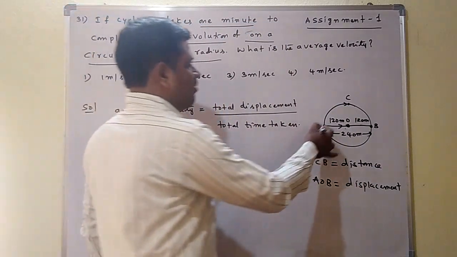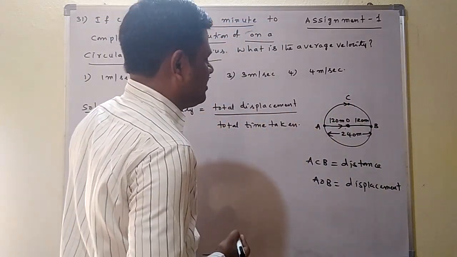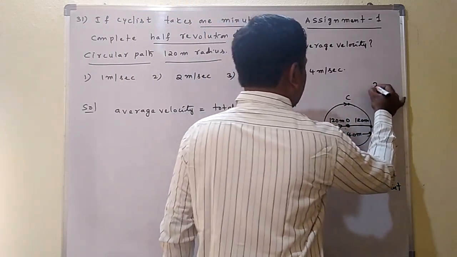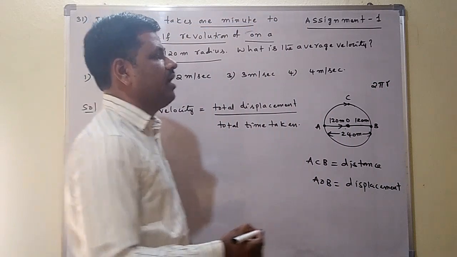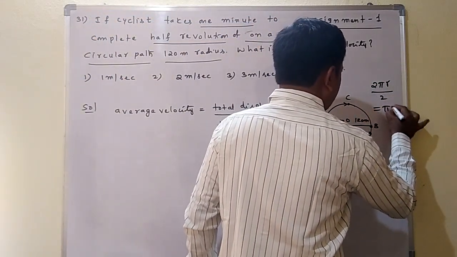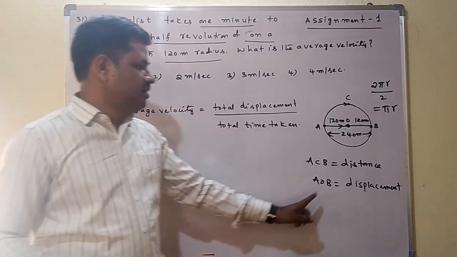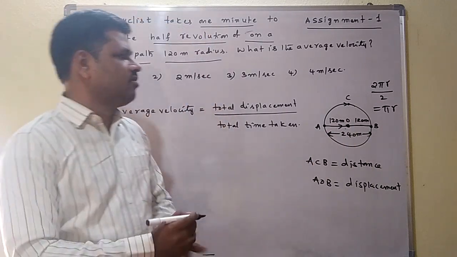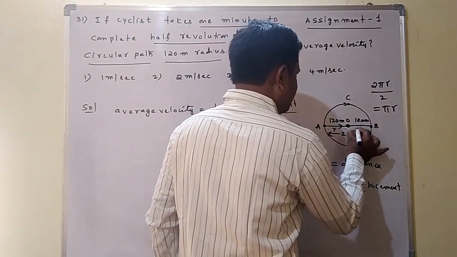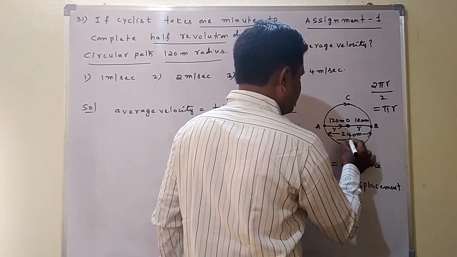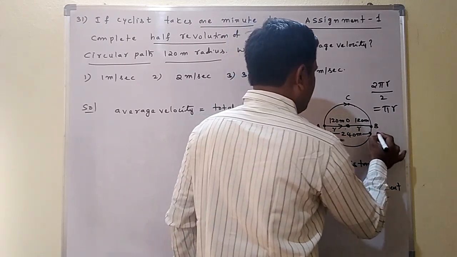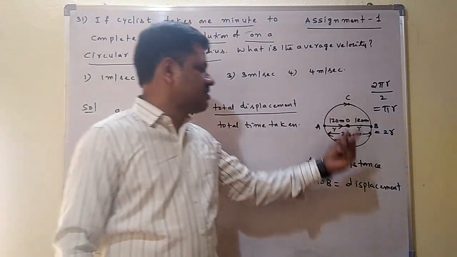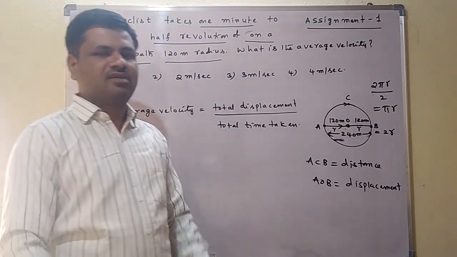How to find it? This is a completed half circle. Distance is equal to half circle. The total circumference of the circle is 2 pi r. Half of that is 2 pi r by 2, so pi r is called the distance. Here it is r plus r, which is equal to 2r, where r is the radius. The total becomes 2r, which is called the displacement. But pi r is called the distance. Concentrate on the difference of these two.